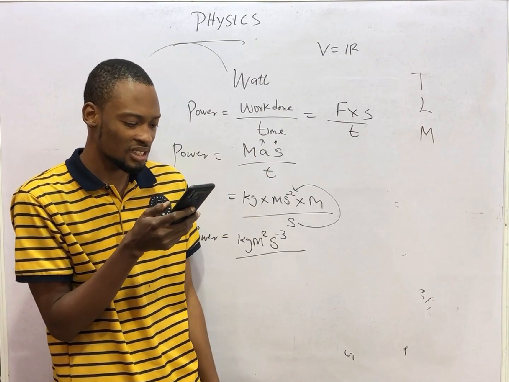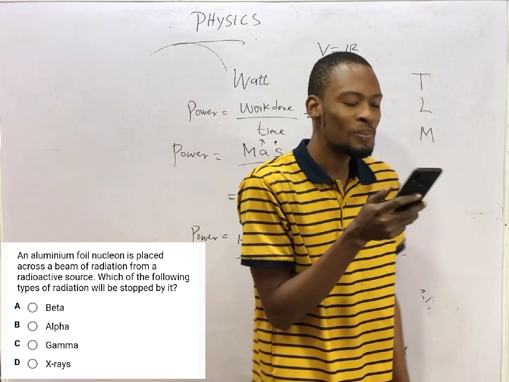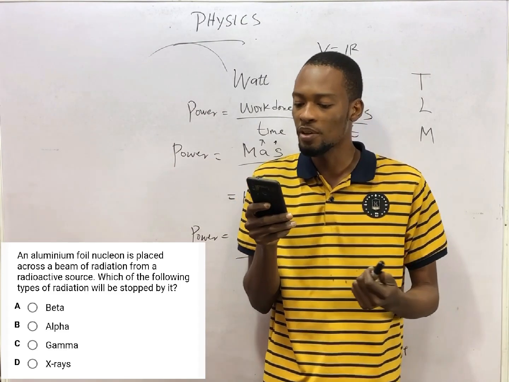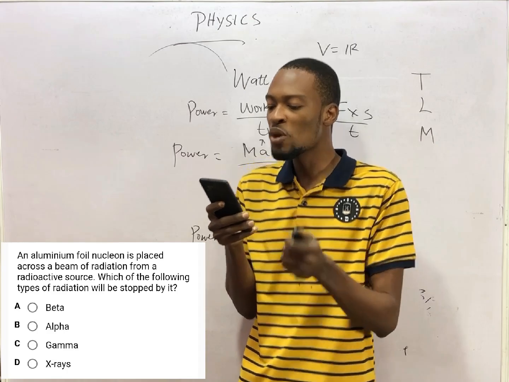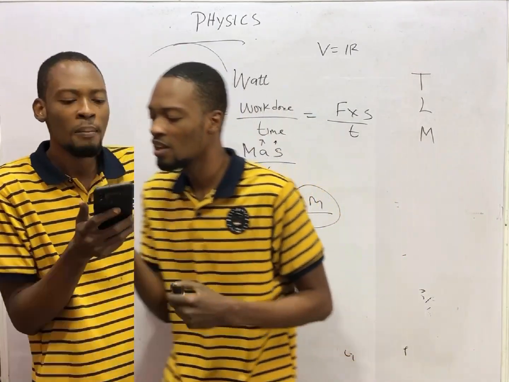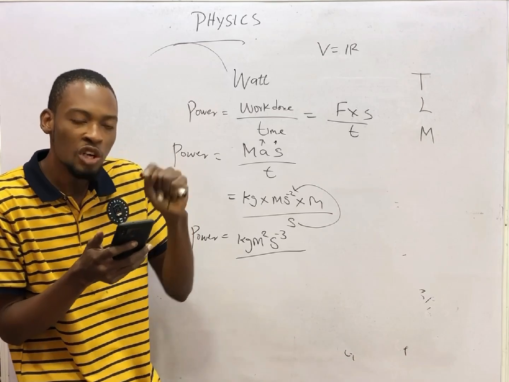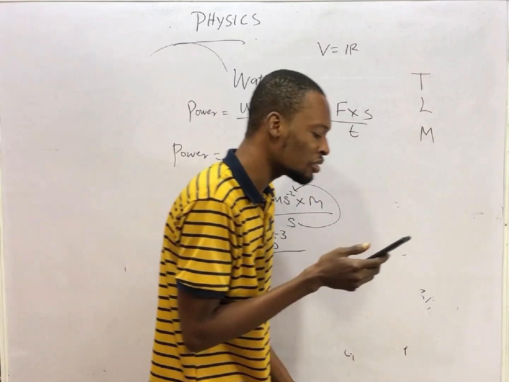And the next question says, an aluminium foil is placed across a beam of radiation from a radioactive source. Which of the following types of radiation will be stopped by it? Beta particles can be stopped by aluminium foil. Meanwhile, gamma rays will penetrate aluminium foil.